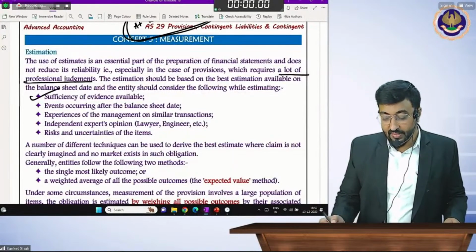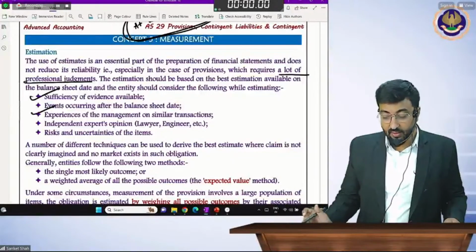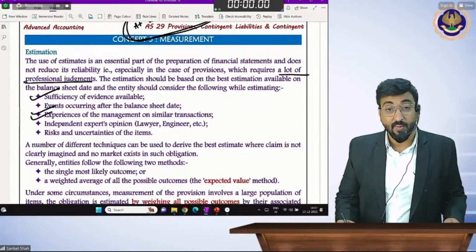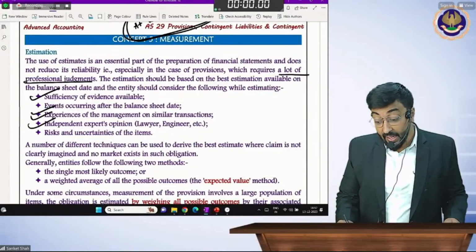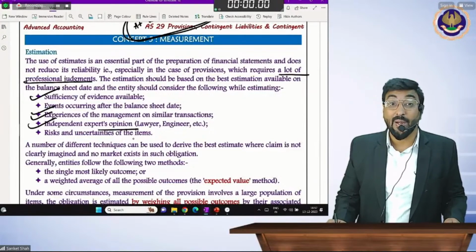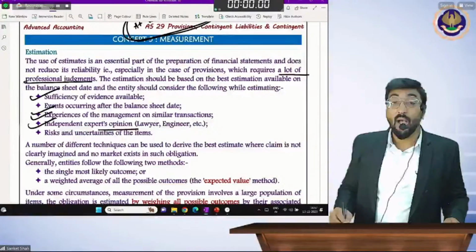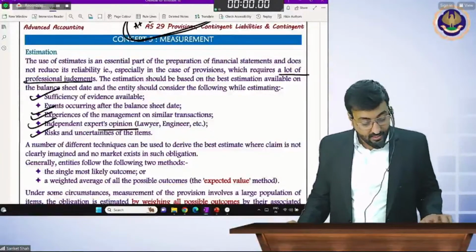What are the evidences available? Events occurring after the balance sheet date. You can see the experience of the management. Management will help you out. Independent opinion: you can take an independent opinion to arrive at the amount. And the last one, risk and uncertainties.